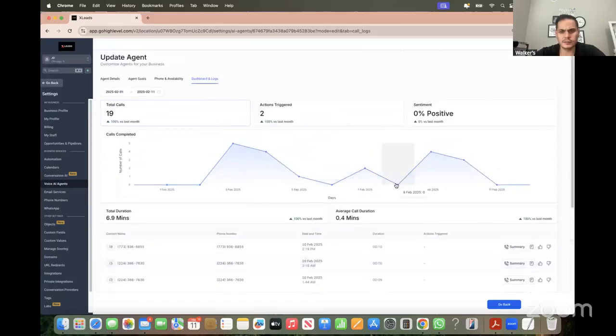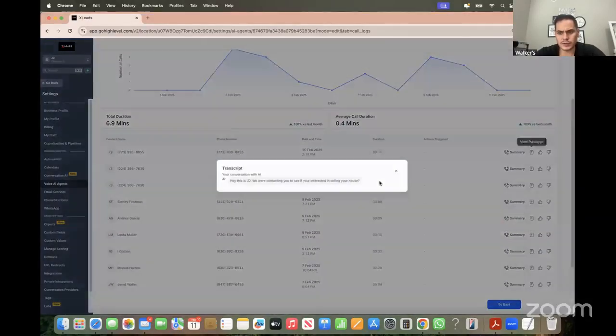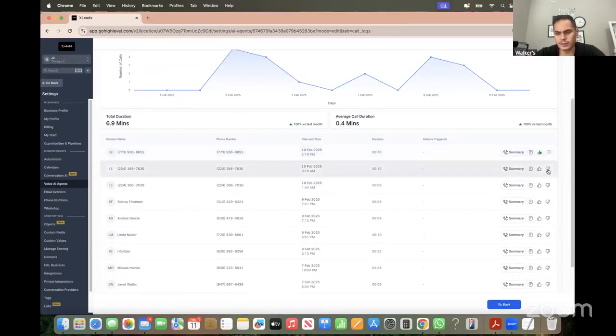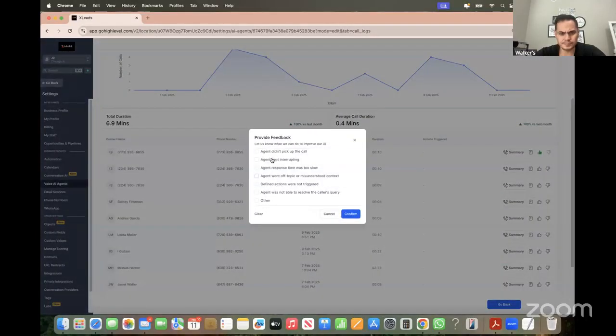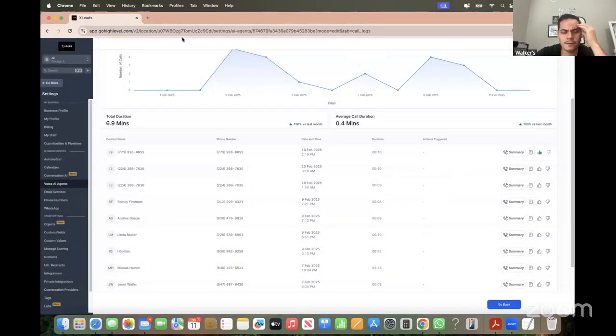You can see the conversations here in the dashboard. You can see the summary, what happened. You can see the transcripts of the person that called. You can do thumbs up, thumbs down. If you like what happened, put thumbs up. If you didn't, you put thumbs down, like this guy who just called. Then you put the reason why you put thumbs down, and you can choose other and type in the message of how you want the robot to change, right? And we can test it out.